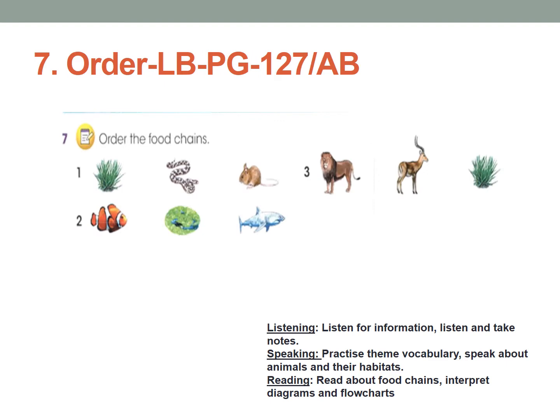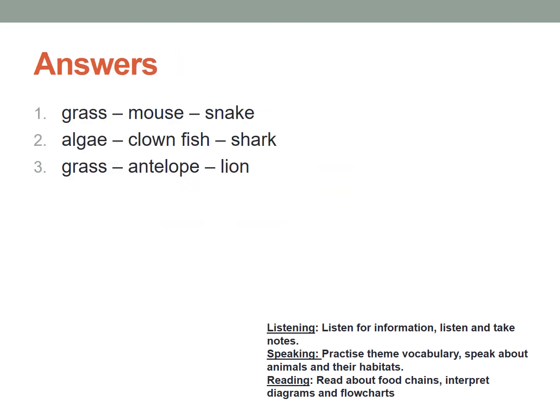So activity 7, order, learner's book page number 127. You have to order these animals depending on what eats what. Okay, you need to arrange them in the correct order. Once you can do it, check your answer in the next slide.